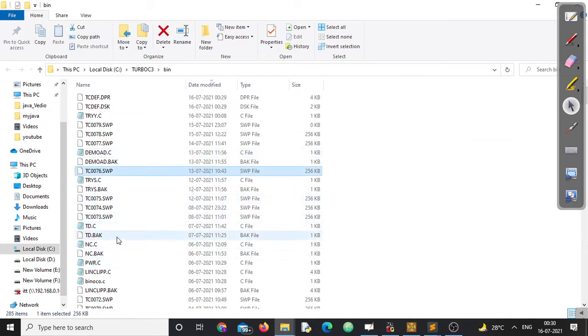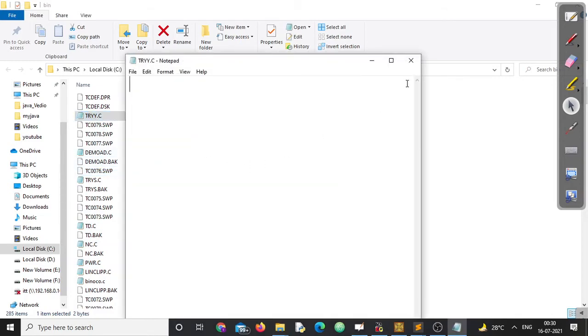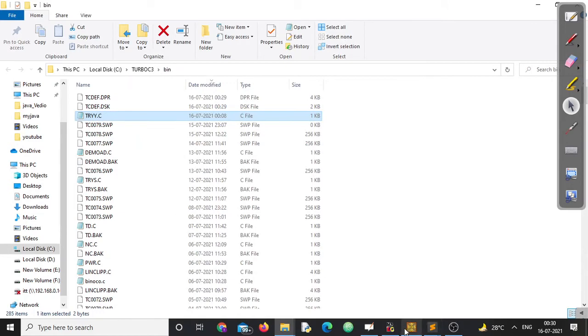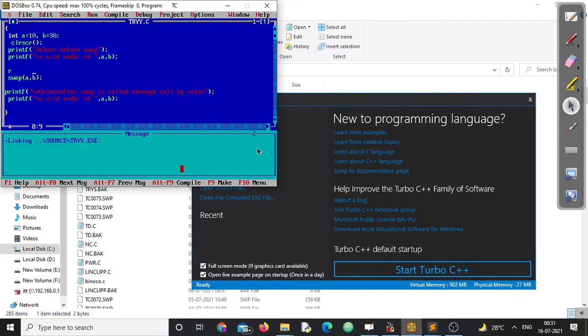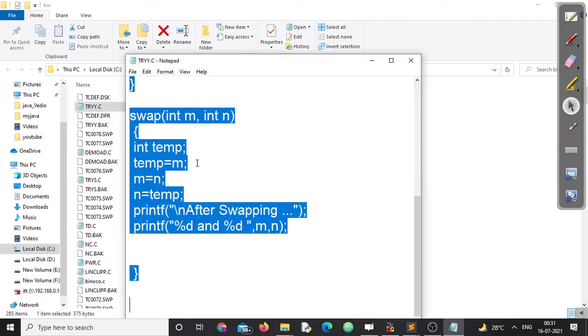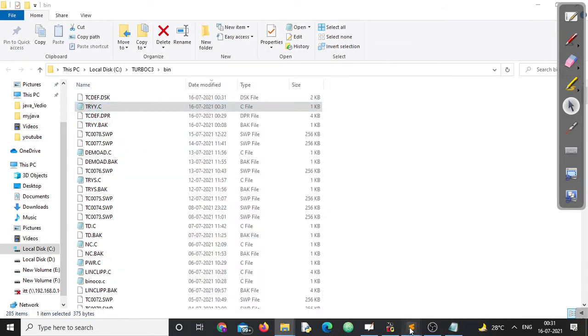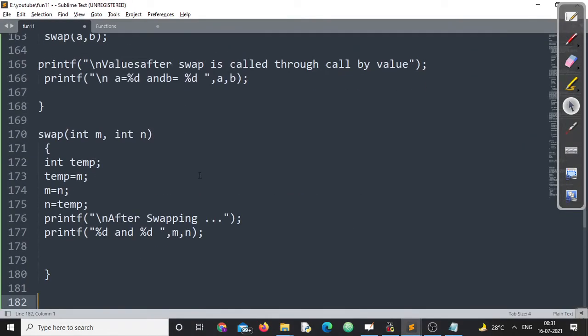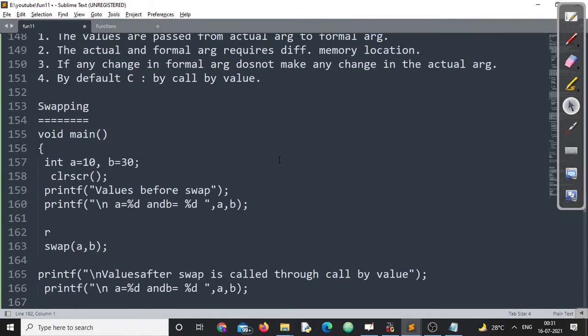Since we are running that editor, it will not be visualized there. So let me close this one. I don't want to write the entire program one more time. Let me copy this program so that it will be easier for me to make you understand. So this is the program that we have created now.